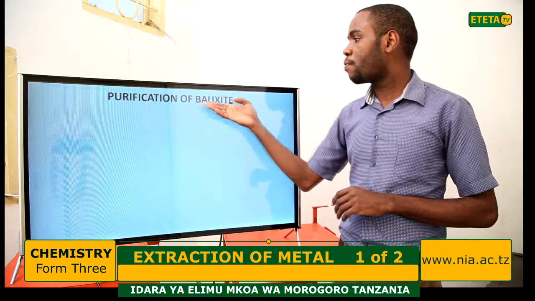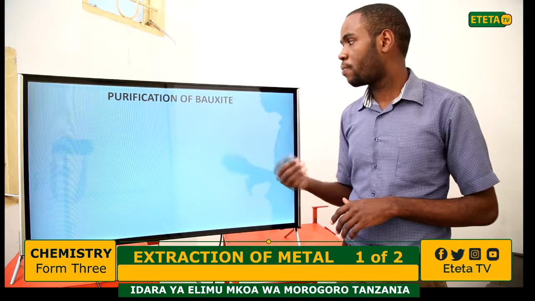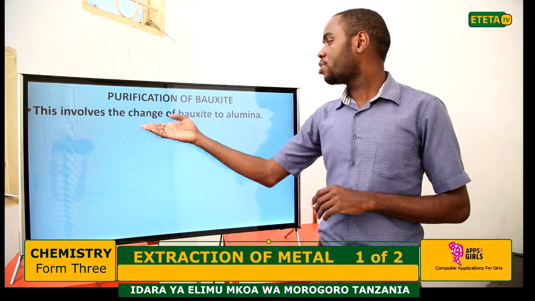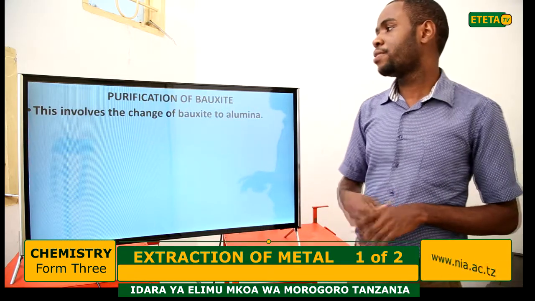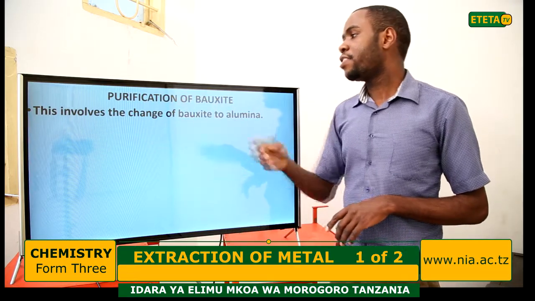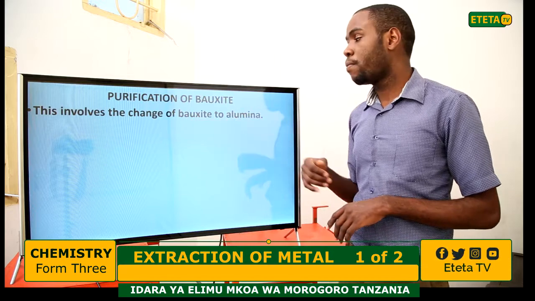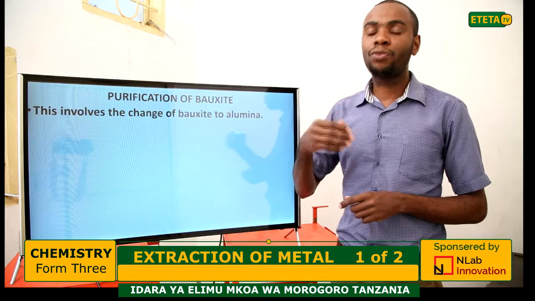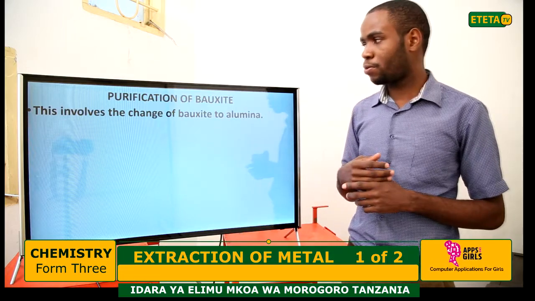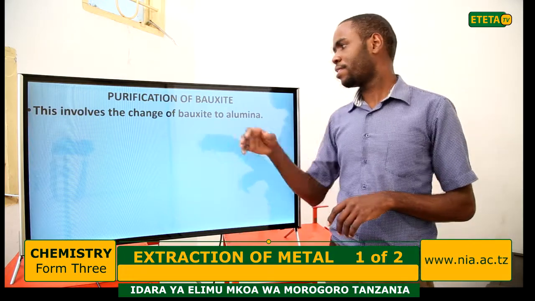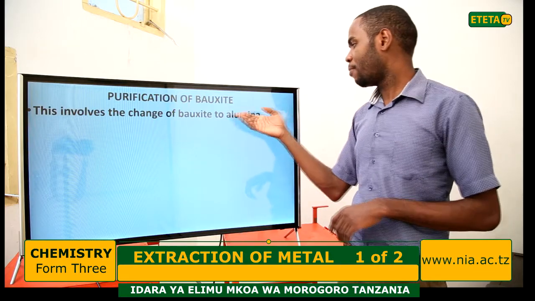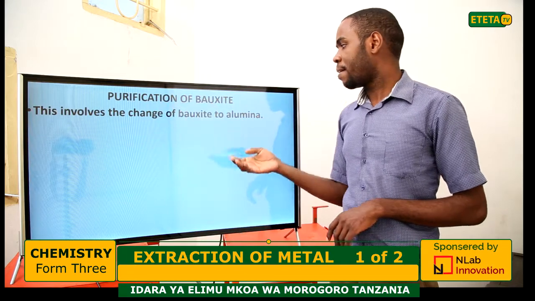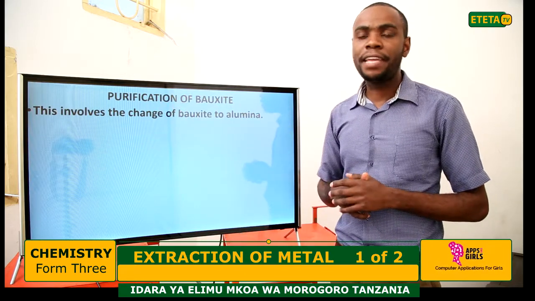Now, how does purification of bauxite occur? This involves the change of bauxite to alumina. Alumina means aluminium oxide, because the electrolyte used in the extraction of aluminium is aluminium oxide.